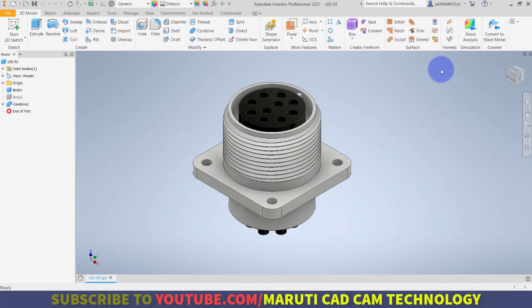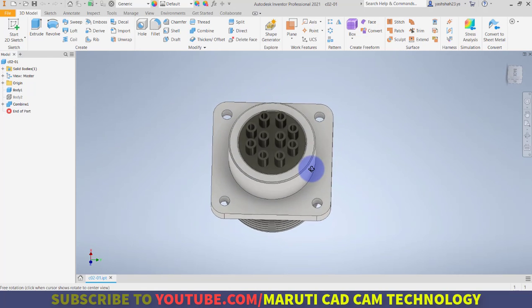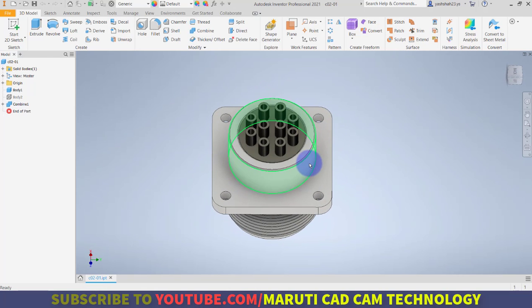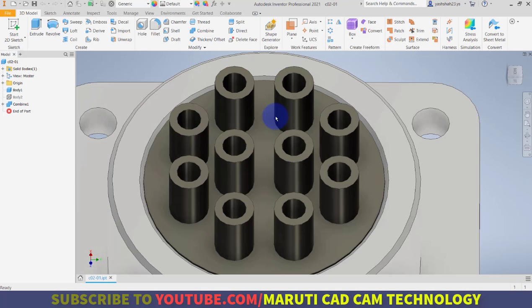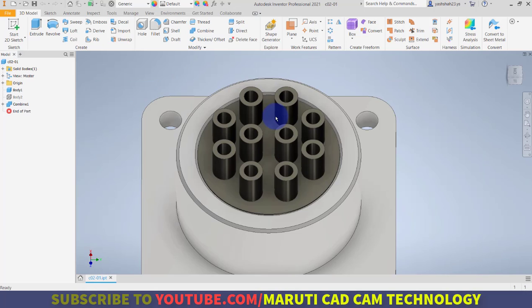So in order to place the pin, I will orbit my model and then zoom where I want to place my pins. Before I place my pins, it's important to check the manufacturer's information and make sure that my pin placement aligns with those on a component that we will be purchasing.